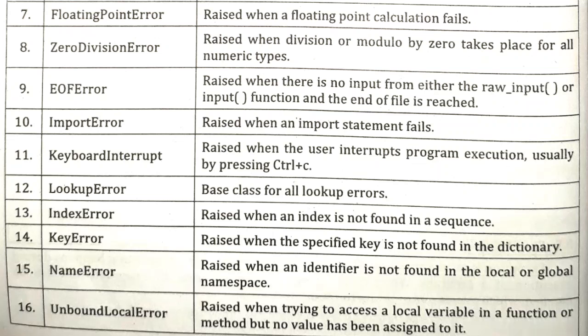Then unbound local error. Basically, whenever we are trying to access a local variable in a function or a method, but no value has been assigned to it. As in the case of functions which we create, def add(n), suppose I have provided n, and inside the code I have written sum = n + n, but we have not passed the value for that n, or we have not assigned the value of n manually. In that situation, unbound local error will occur.